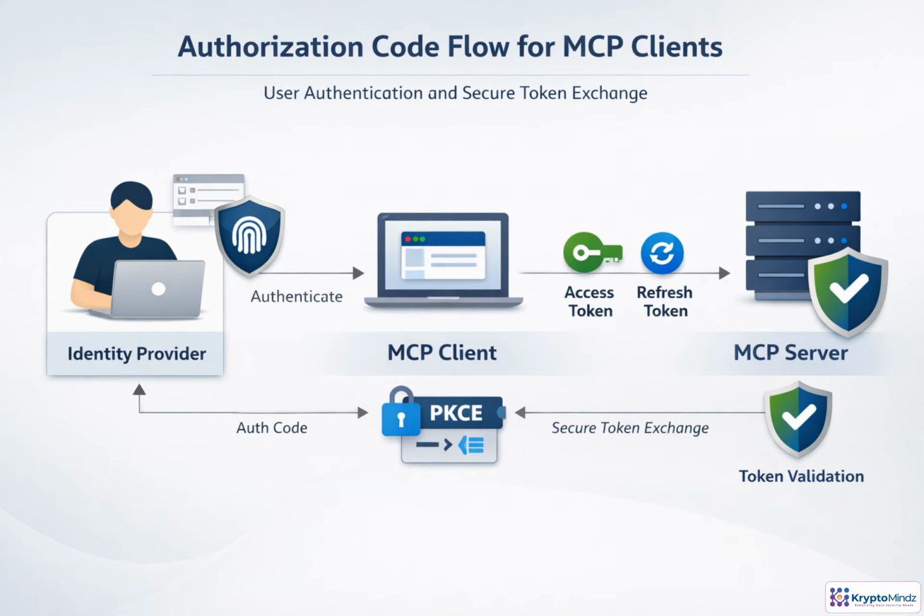Here's the core flow. The MCP client never needs the user's password. The user signs in with the identity provider. After successful authentication, the client receives a short-lived authorization code. The client then exchanges that code for tokens over a secure back channel, not through the browser. For public clients, PKCE binds the exchange to the original request, reducing code interception risk. After that, the client calls the MCP server with an access token, and the server validates it before allowing any tool or resource request.